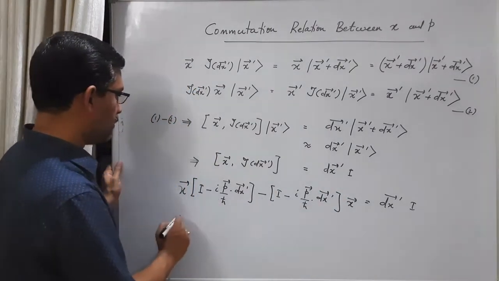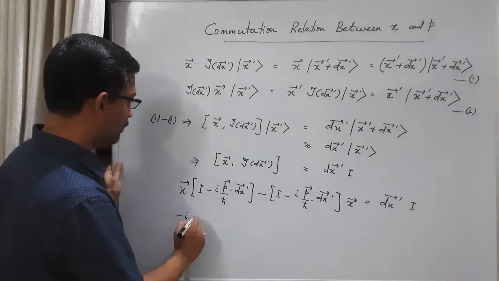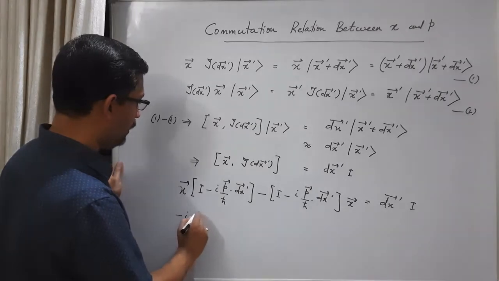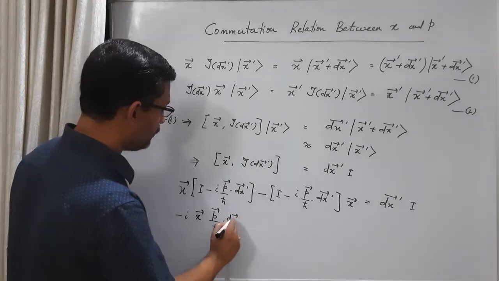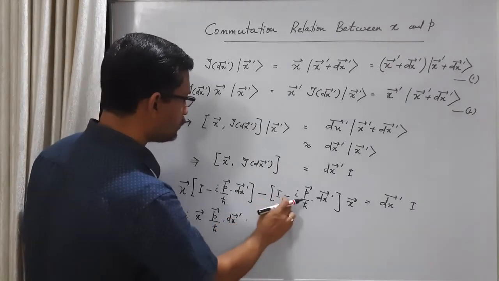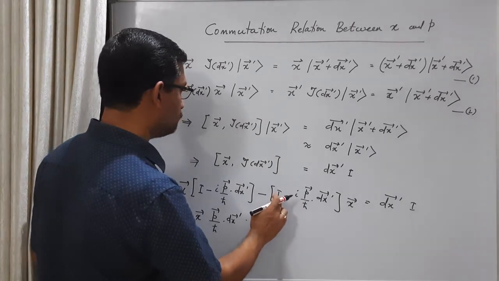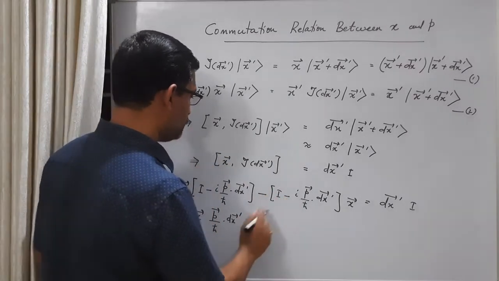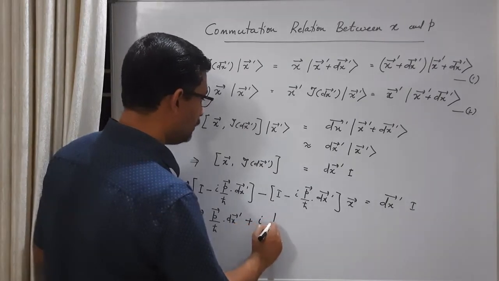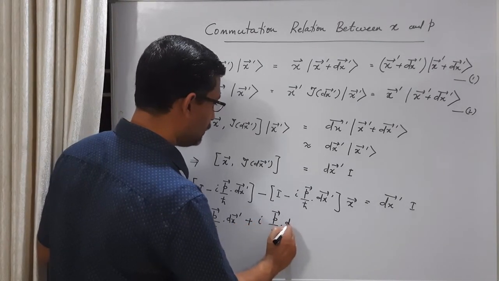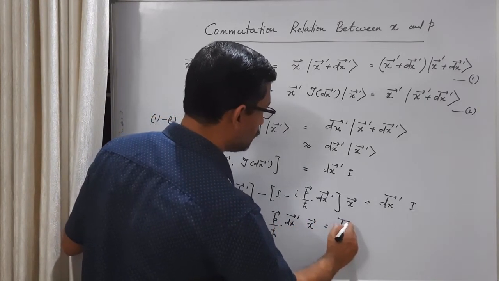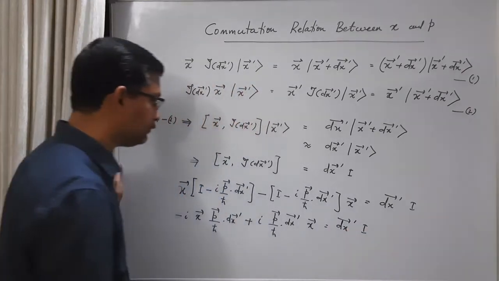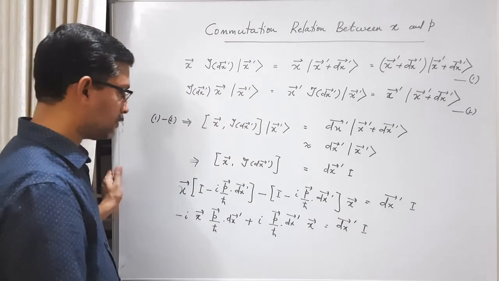So what is remaining is minus i p by h cross dot dx prime, x, and minus of minus, this is plus identity p by h cross dot dx prime, x, vector x, equal to dx prime times identity. Okay, we have got this result.